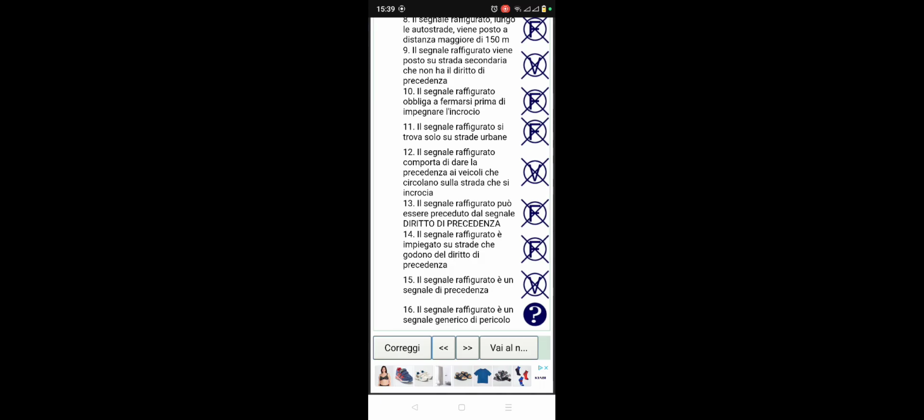Number 16. Il segnale raffigurato, this sign figure, è un segnale generico di pericolo. So this sign figure is a generic dangerous signal. No, it's false. So let me correct it, guys.